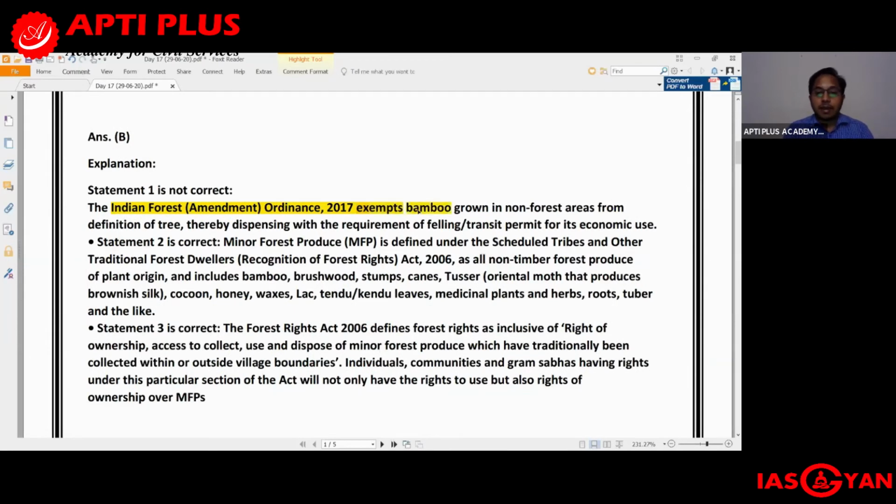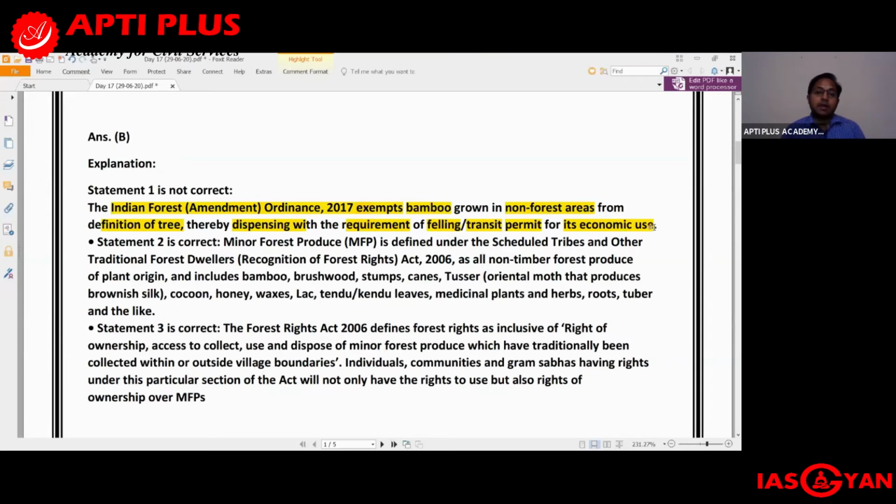It exempts bamboo which is grown in the non-forest areas from the definition of tree, thereby dispensing with the requirement of felling transit permit for its economic use. So long as there's a tree, if you have to fell the tree, or transport it from one place to another, you require permits for that.